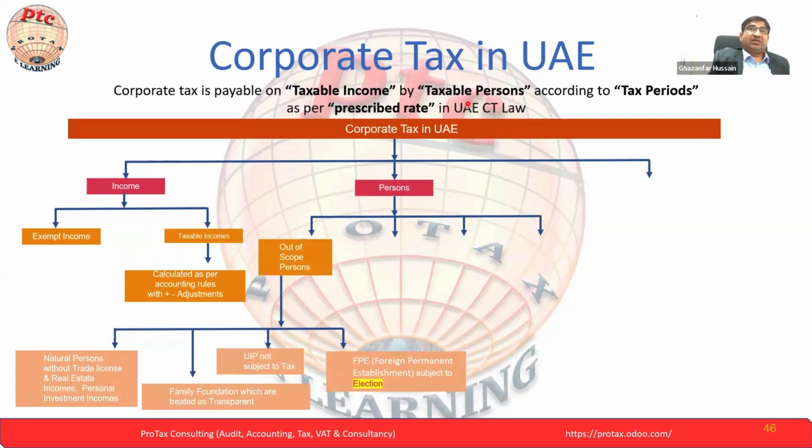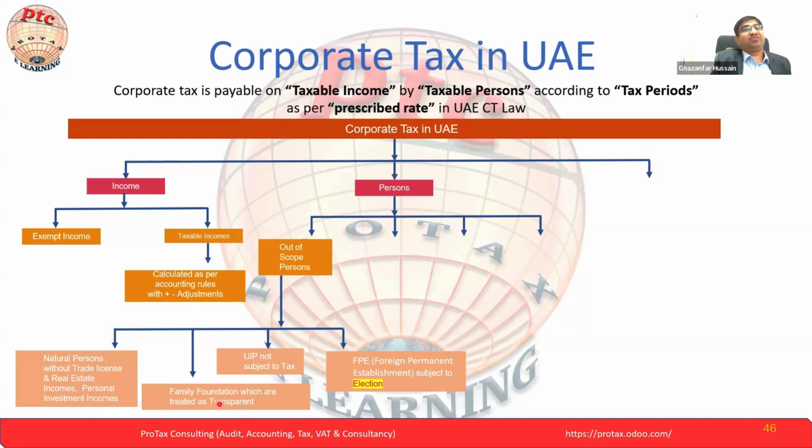So the taxable person: taxable income, who will pay it, the taxable person. But who is a taxable person? Out of scope persons are there, because they do not fall under the taxable criteria. Natural person without a trade license, or real estate. We have already gone through this in detail a number of times. And real estate income, personal investment income, salaries and wages also.